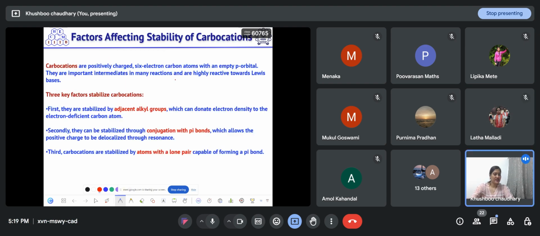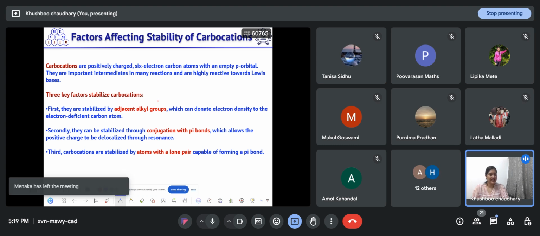So these are the factors that we discussed already. If the carbocation is adjacent to an alkyl group, then the inductive effect or hyperconjugation will decide the order. If it has more alpha hydrogens adjacent to the carbon containing the positive charge, then more hyperconjugating structures will decide that it is more stable.